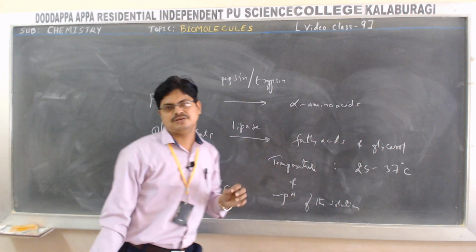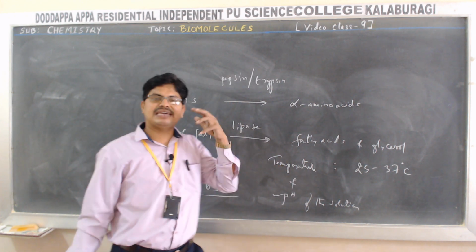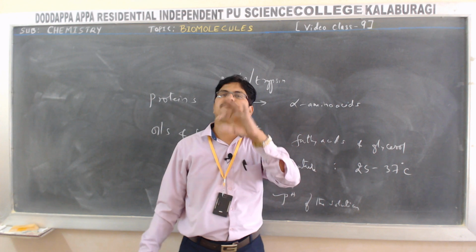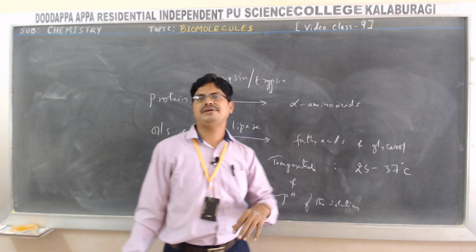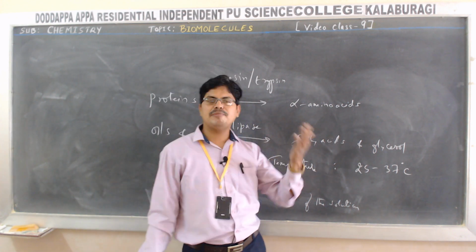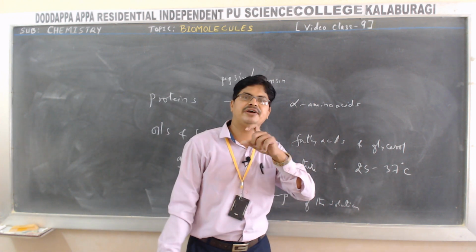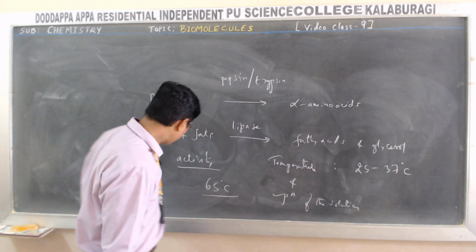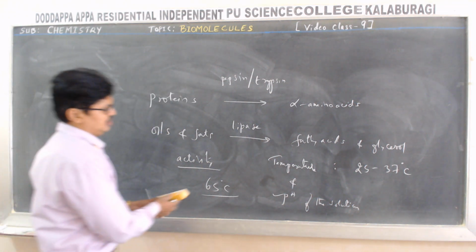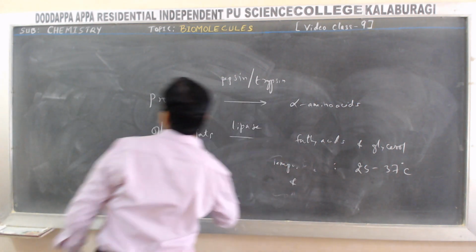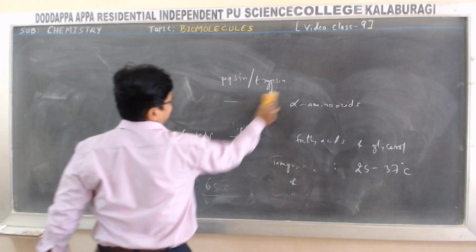Next, pH of the solution. The activity of the enzyme also depends on a particular pH. The optimum pH for enzyme catalysis is between 5 and 7. Okay friends, this is regarding enzyme catalysis.